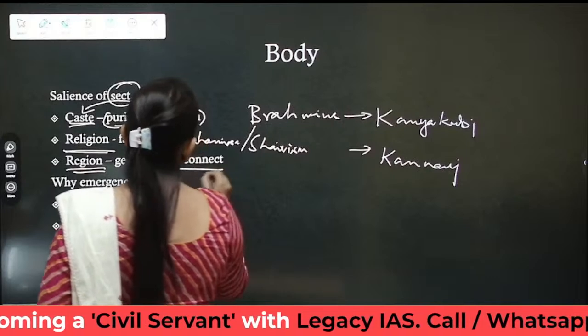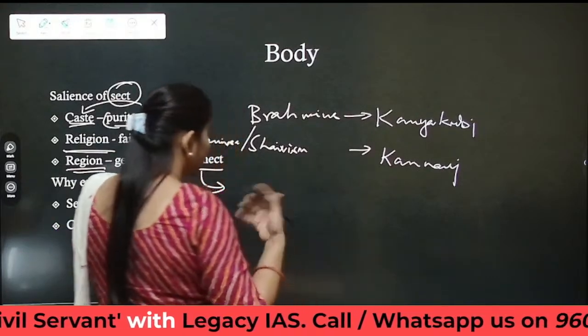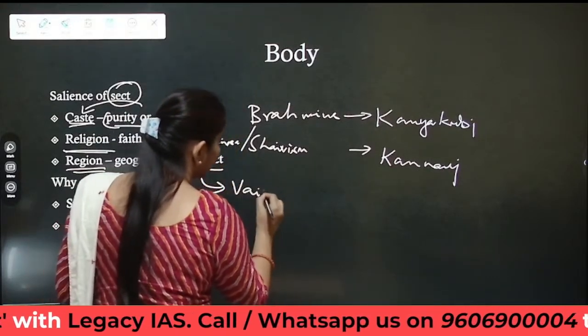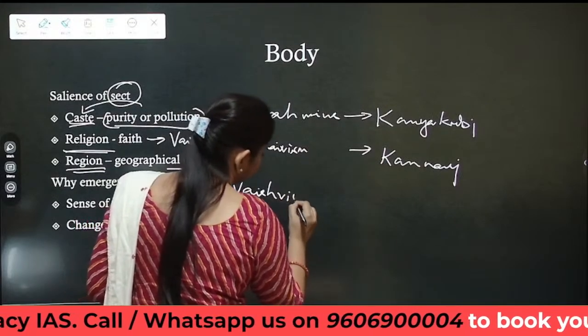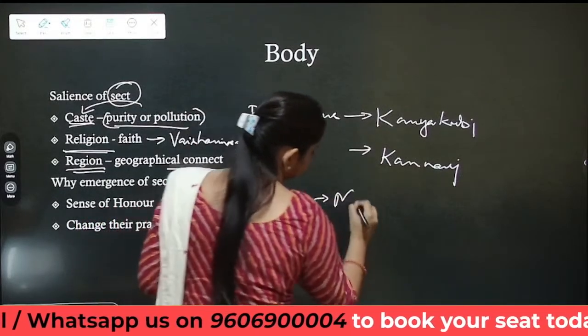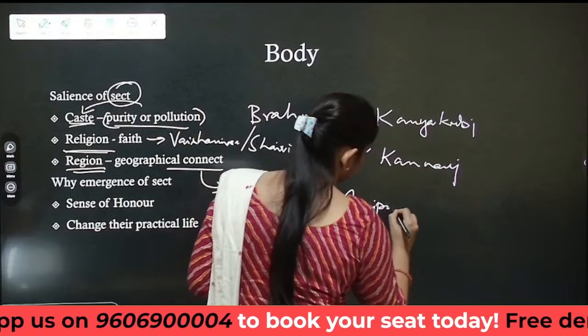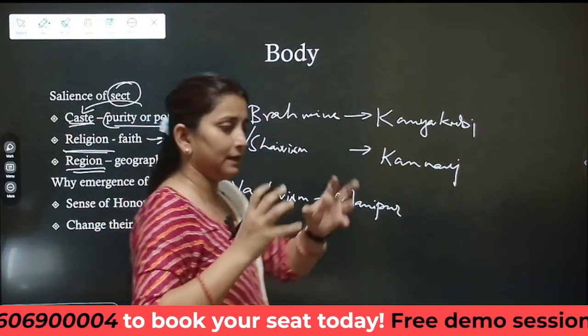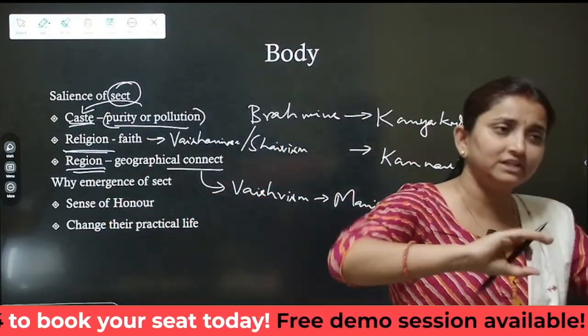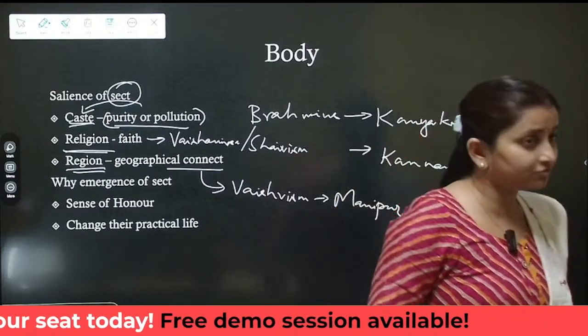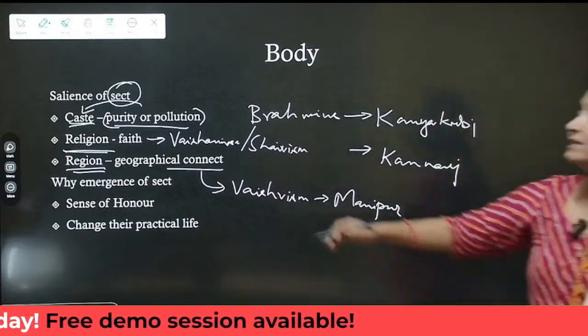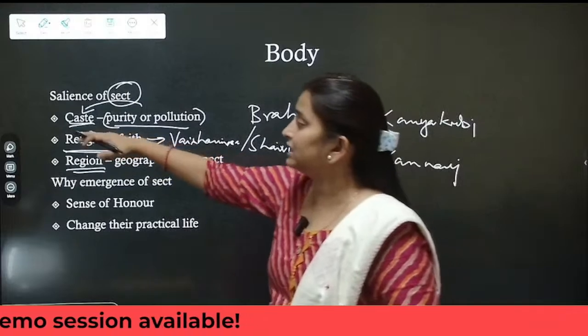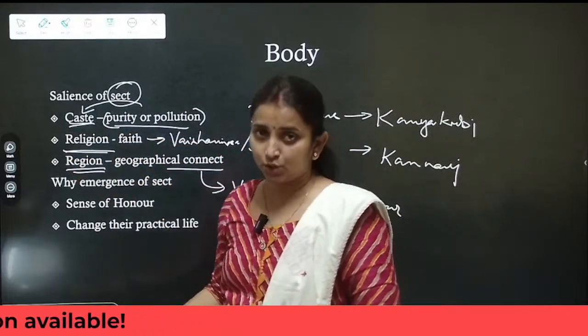Okay. For example, introduction of Vaishnavism in Manipur culture. Okay, this is emergence of a new religion on the basis of geography also. So sect can emerge within a caste, within a religion, within a region also.